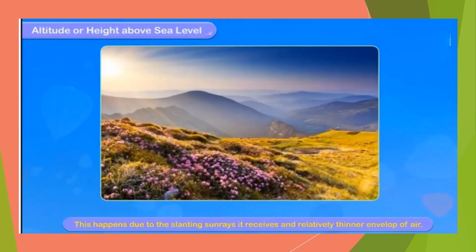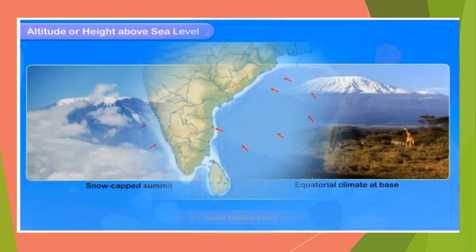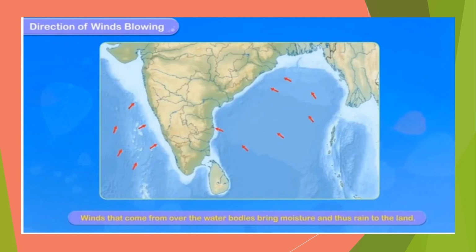The height of a place from the sea level also determines the climate of a place. The height of a place above the sea level is known as its altitude. The higher a place is above sea level, the cooler the place and its climate. The places on height from the sea level get slanting sun rays and have a cold climate. As we move above the sea level, the temperature begins to decrease. This is the reason that mountain peaks remain covered with snow.